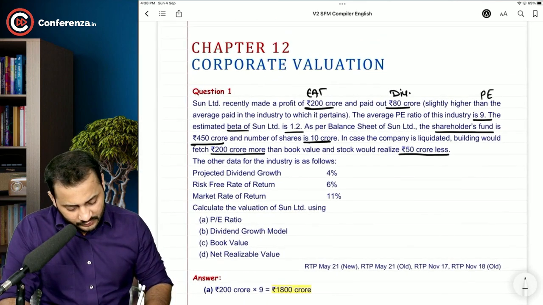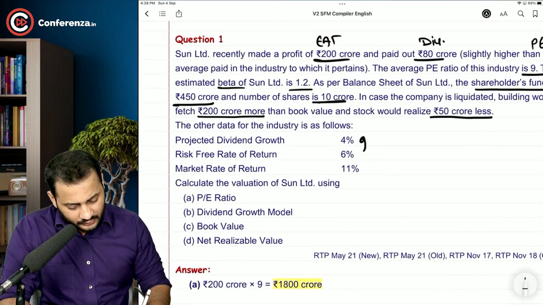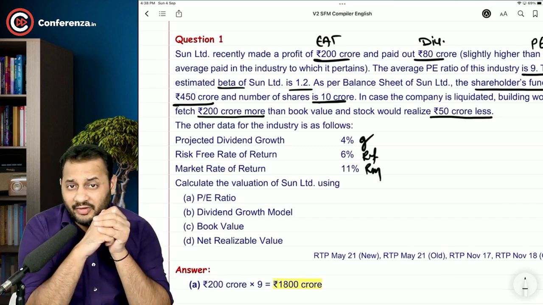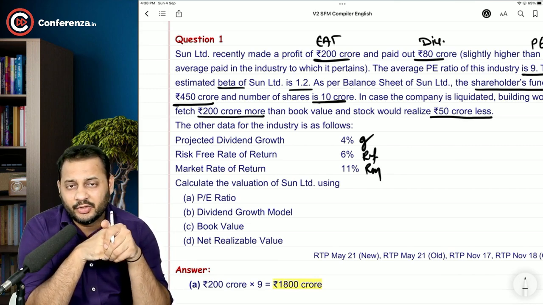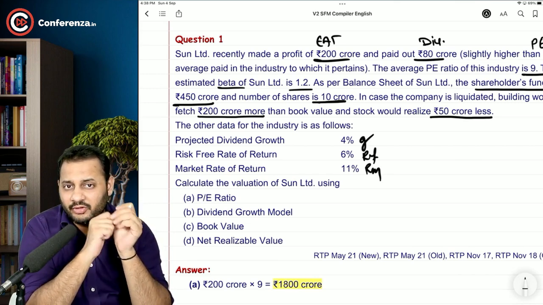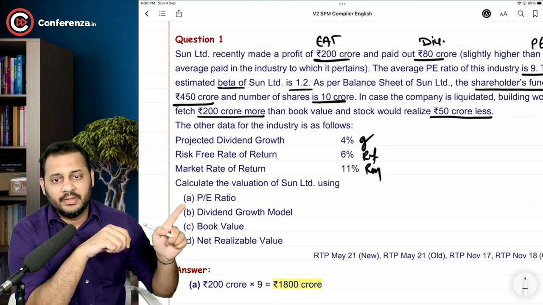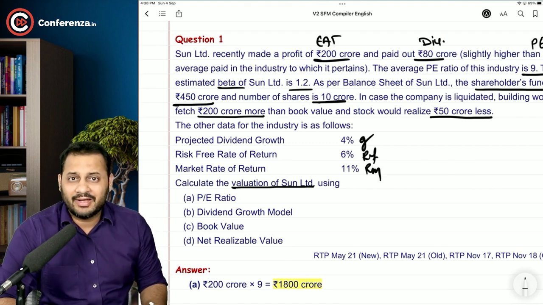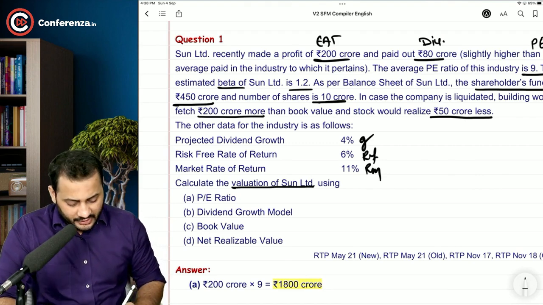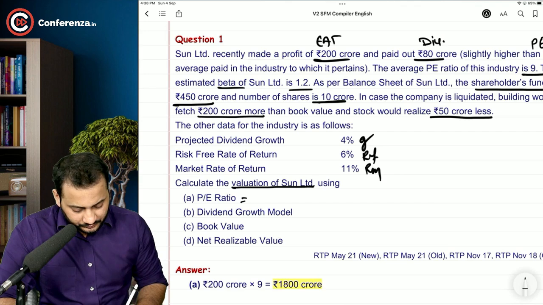So this is growth rate, risk-free rate, and market return. You know it very well that when these kinds of data are given to you, we have to use Gordon's growth model most probably. Now we have to calculate the valuation of Sun Limited, meaning the valuation of the company. PE ratio is very simple, sir.